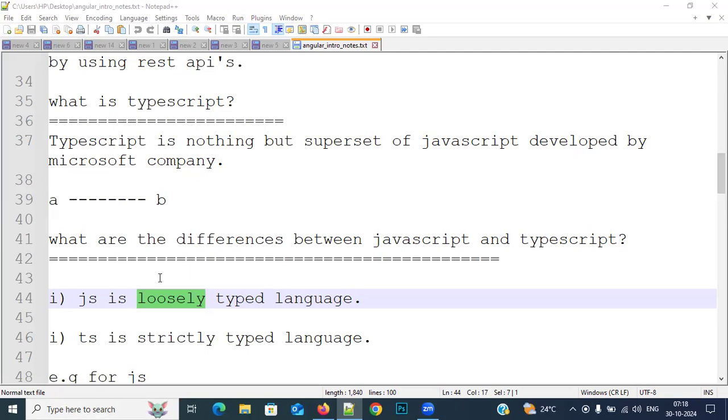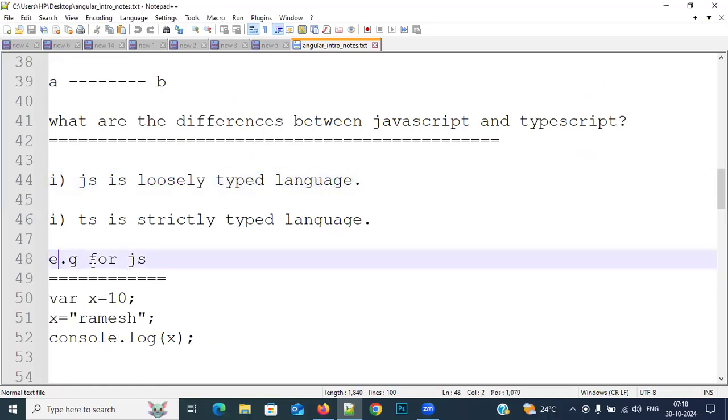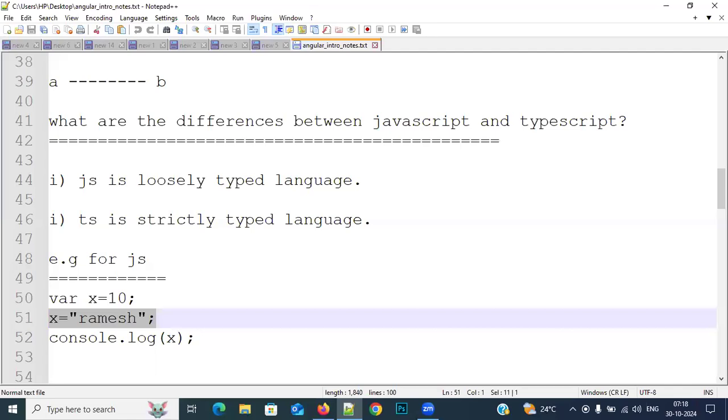For example, observe here, everybody. Example for JavaScript. Here I am writing var x equal to 10, and then console.log x. What is the output I will get? 10 only.